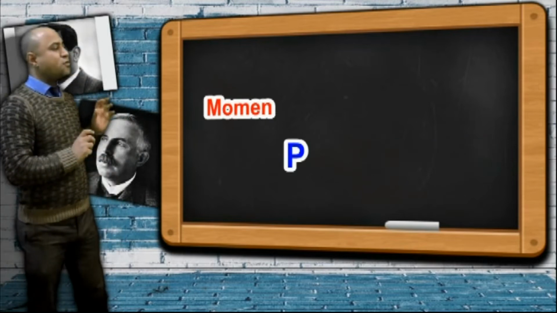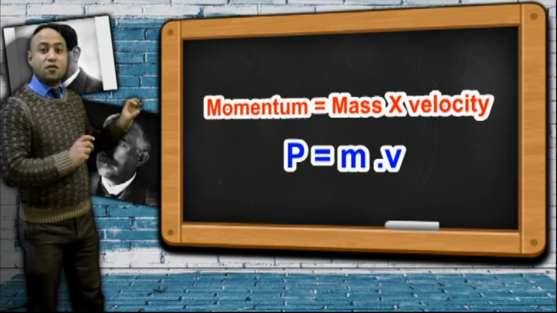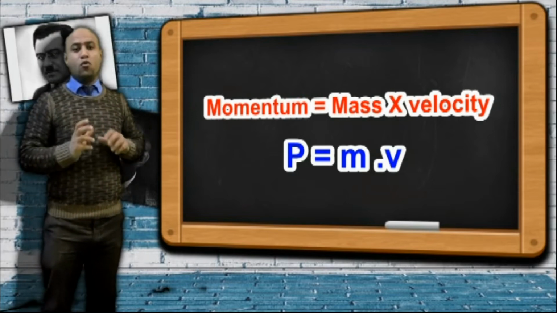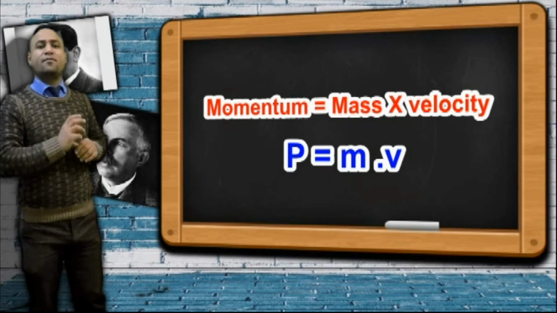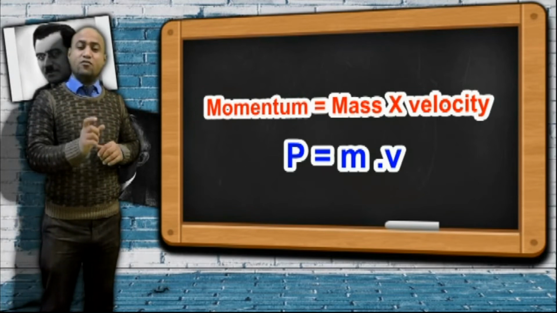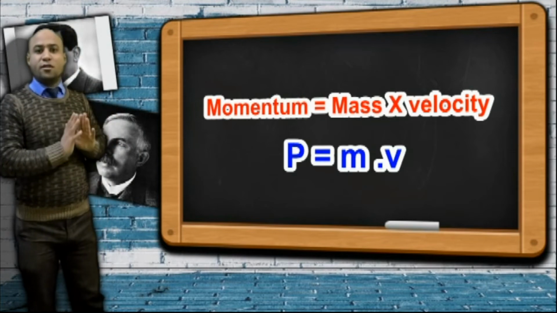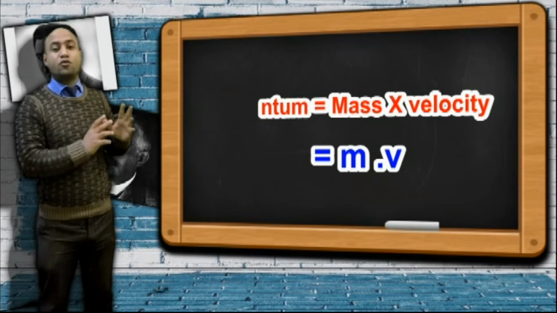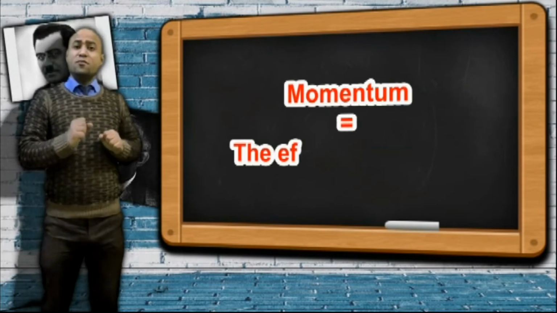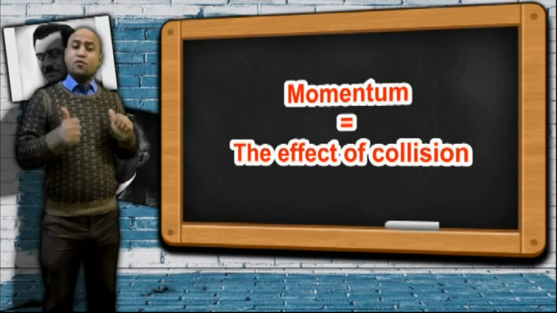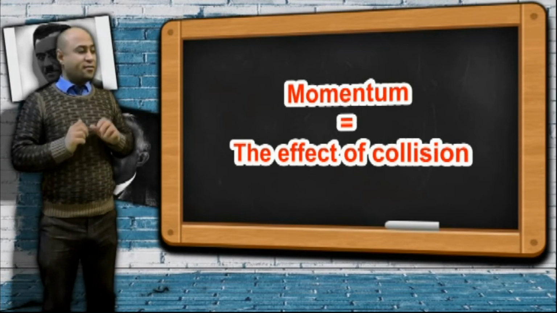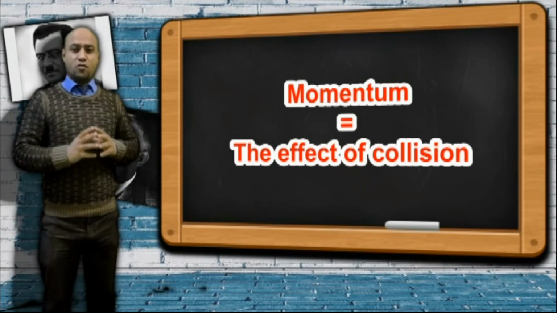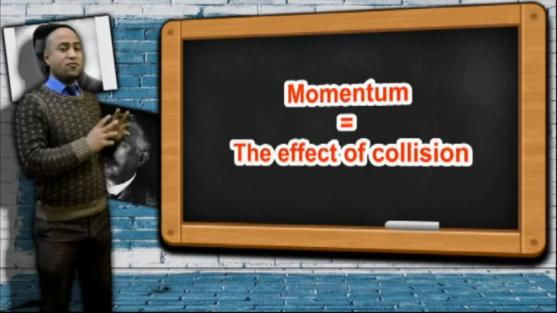Why? Because momentum of the object equals mass times its velocity. Momentum equals mass times its velocity. So if the velocity equals zero, which means the object is at rest, its momentum equals zero. So the object has a momentum during its motion only. That's why it's called momentum, which means the amount of movement or amount of motion. Okay, momentum matters for the effect of collision: when the object collides with another object, the effect of the collision depends on the momentum of this object. And the momentum depends on the mass of the object and its velocity.